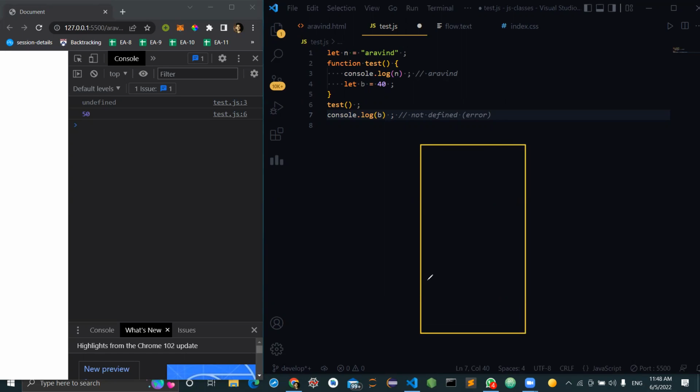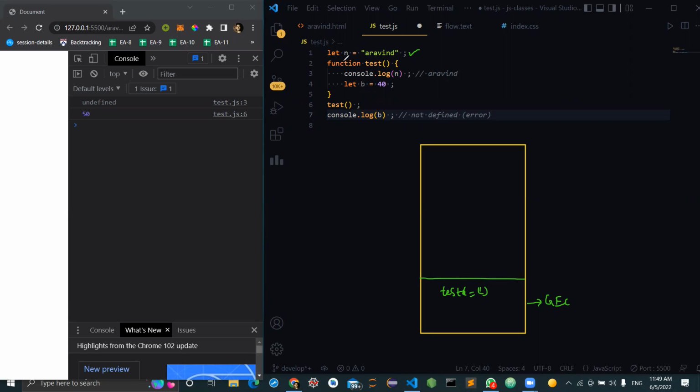What will happen? Firstly, the global execution context will be created. The n variable will be assigned to Arvind. Before execution or after execution? Before the first line, or after executing the first line? Is there anything to hoist in the global execution context? Yes, the test function needs to be hoisted first. So test will be assigned with this function. And then the execution gets started.